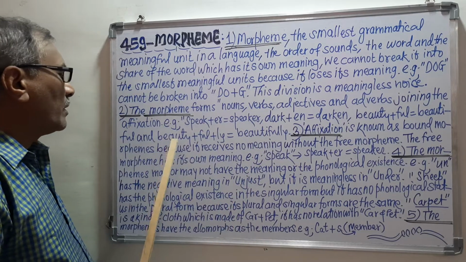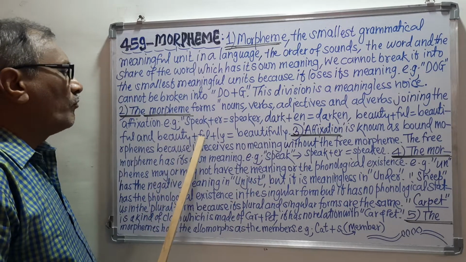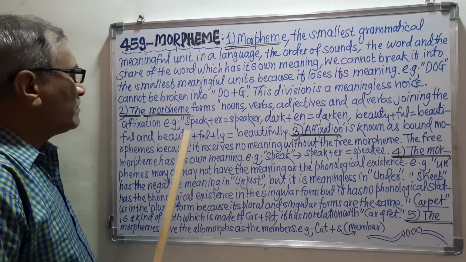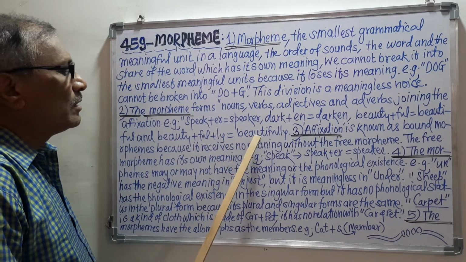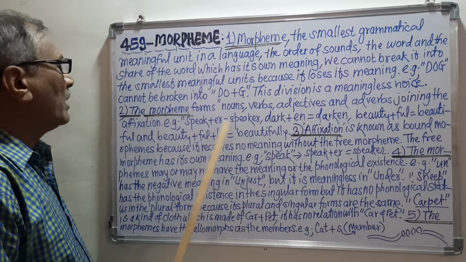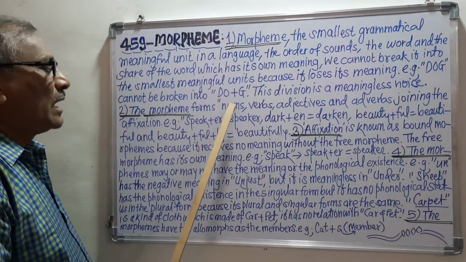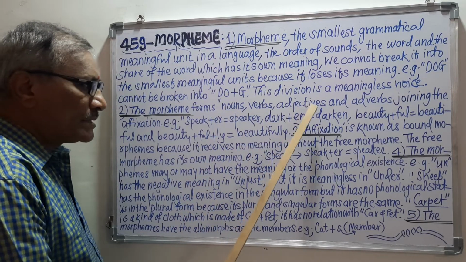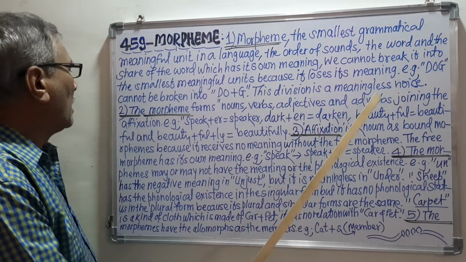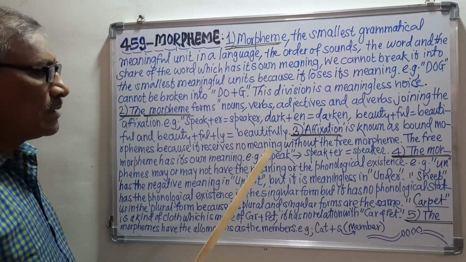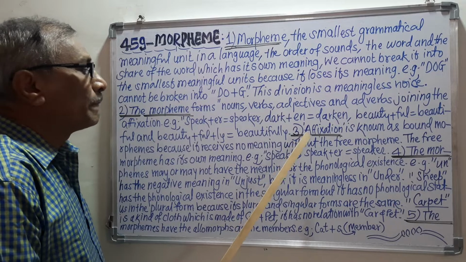So remember, beauty is the adjective, full is the suffix, and ly is also a suffix, and in this way we have made the word beautifully. So in this way it is very clear that we can make the nouns, verbs, adjectives and adverbs with the help of affixation, and these are the examples which we have just seen.